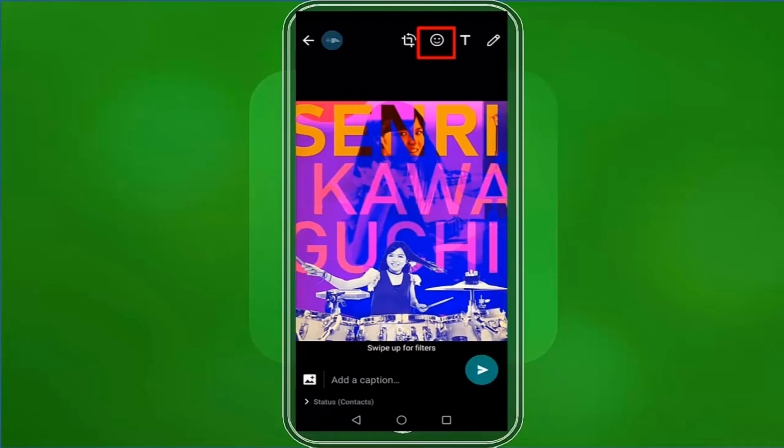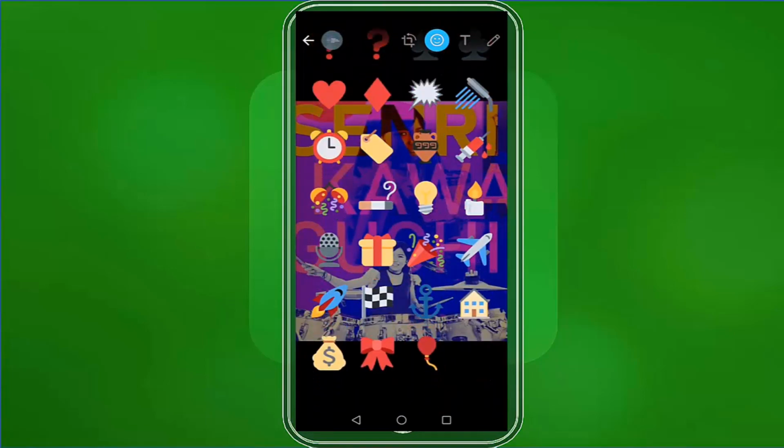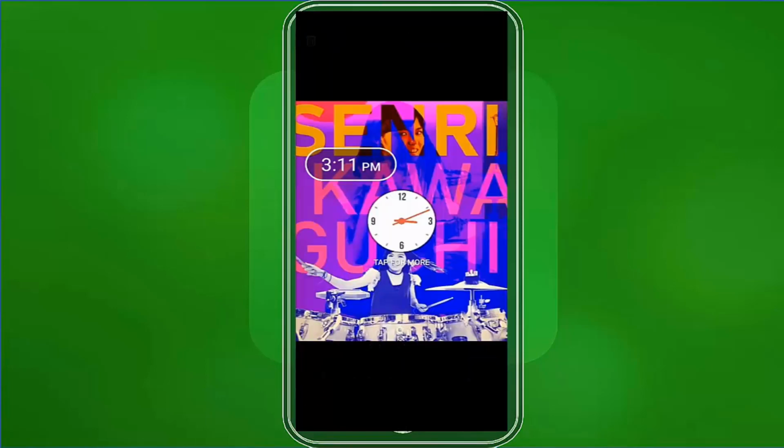This emoji icon will allow you to add stickers to your stories. You can add a time sticker and choose from these available stickers as well that you like to add in your media. If you want to delete a sticker, just long press on the sticker and drag it to where the trash icon is located.